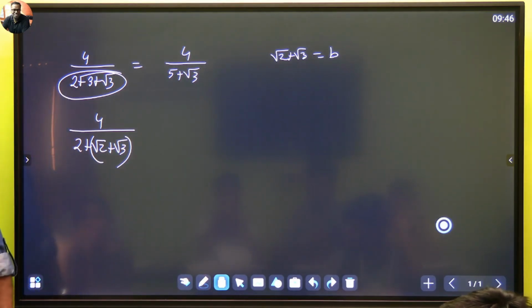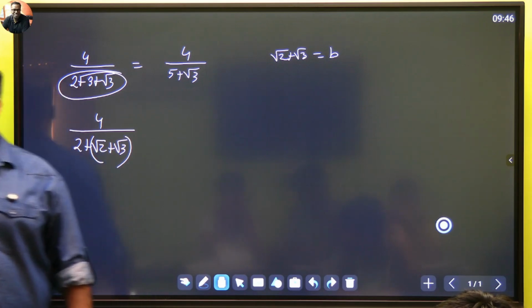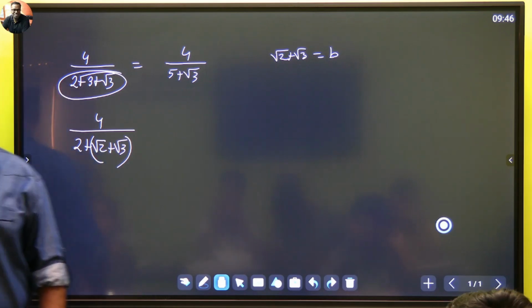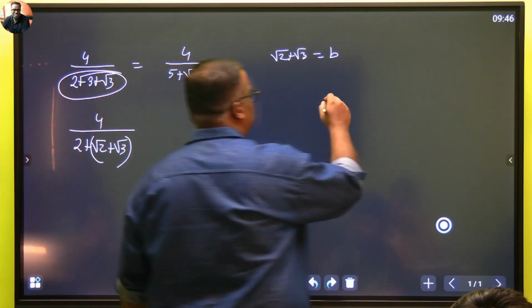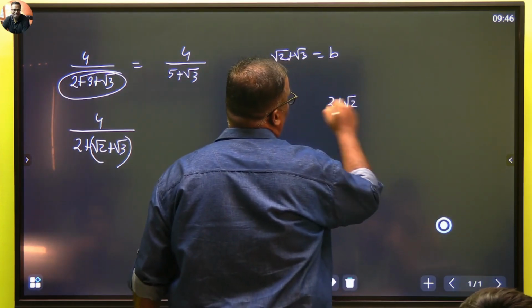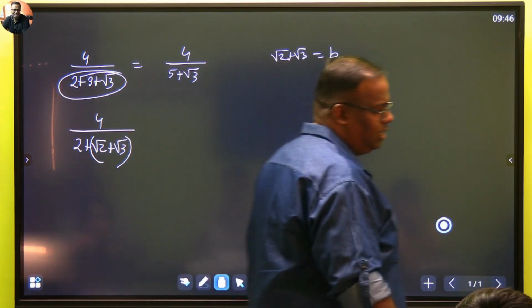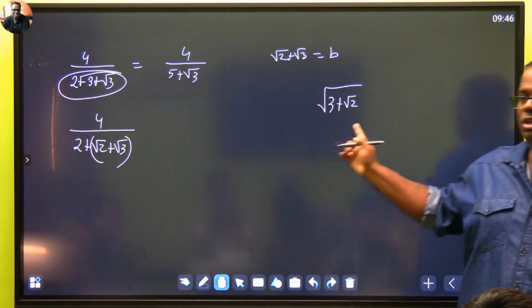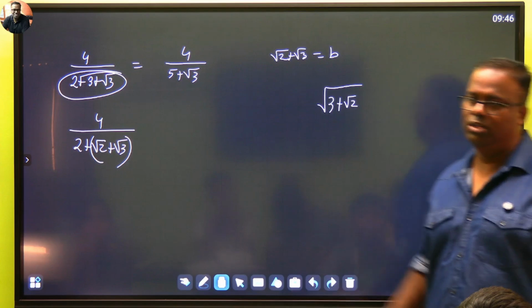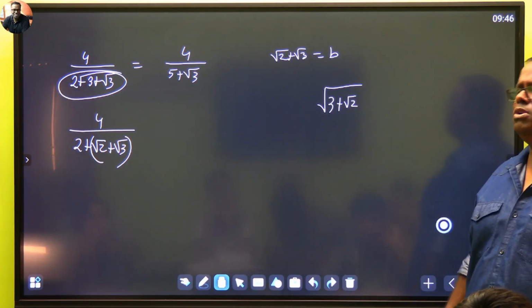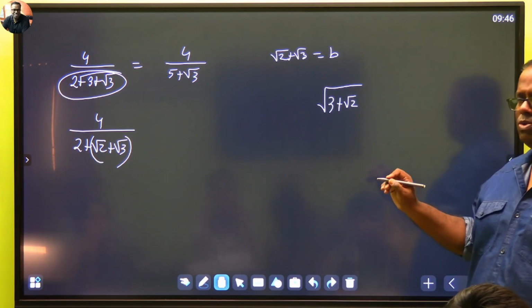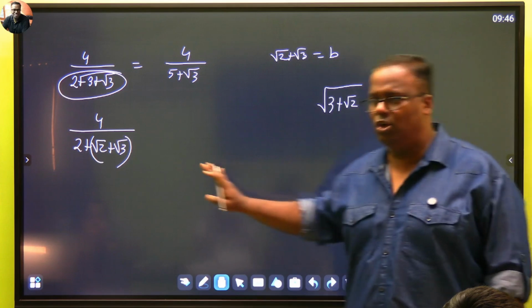Sir, isn't there one more type of question, like √3 plus √2 to the whole root? I mean 3 plus √2 to the whole root. In that case you have to first remove this root, then you have to take out the next root. You will get 1 or 2 questions in the book, like a plus b whole square.